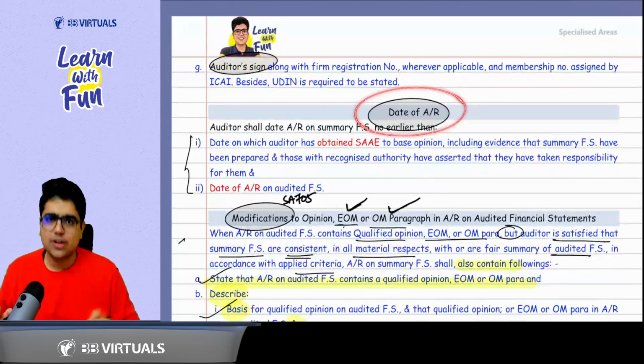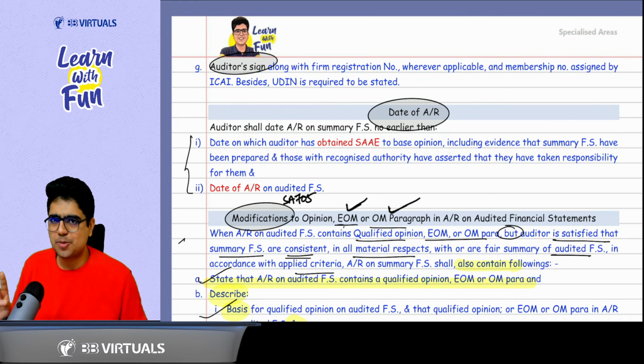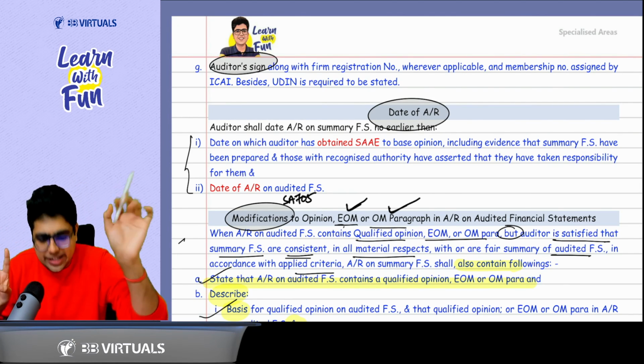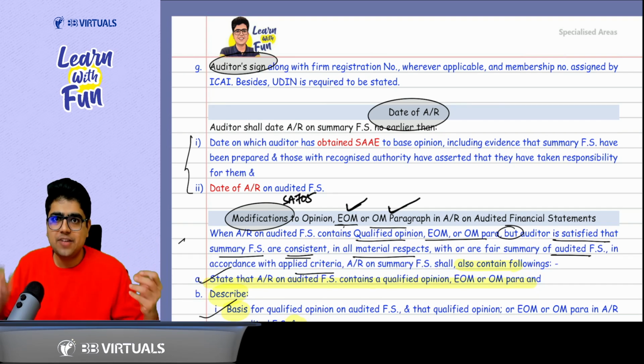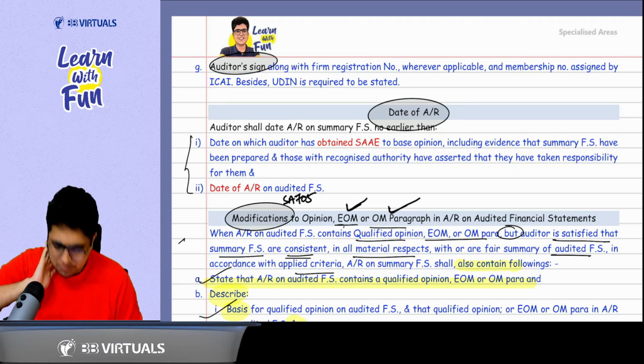Then sir, what about the date of audit report? It should not be before the date the auditor has obtained sufficient and appropriate evidence, written representation from the management, plus the date of the audit report on audited financial statement. So from the main financial statement from which the summary has been derived, your audit report on summary financial statements cannot be dated before that.